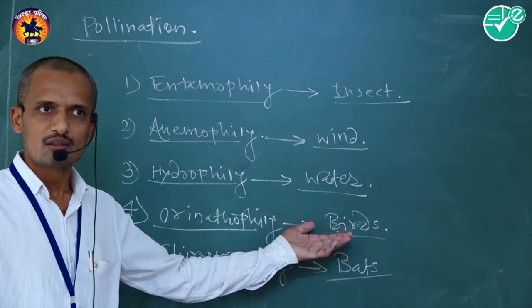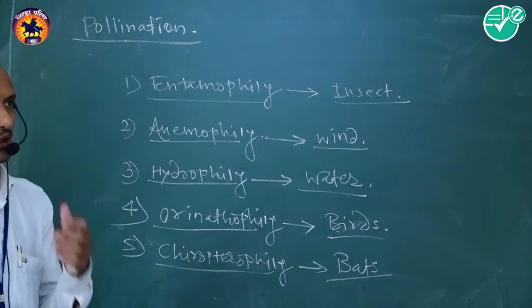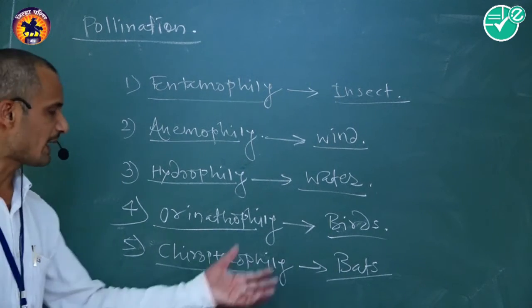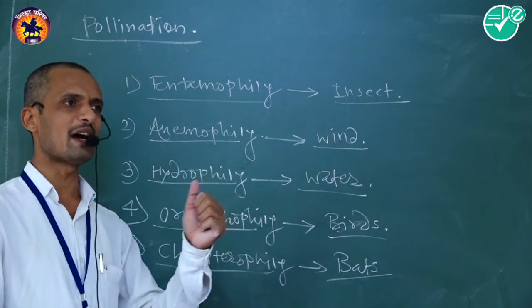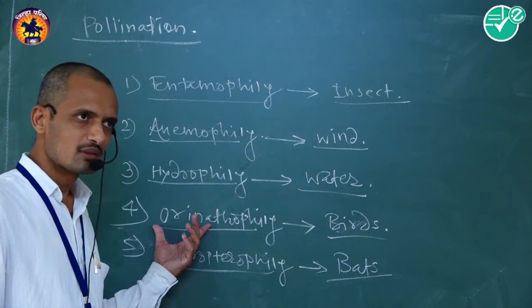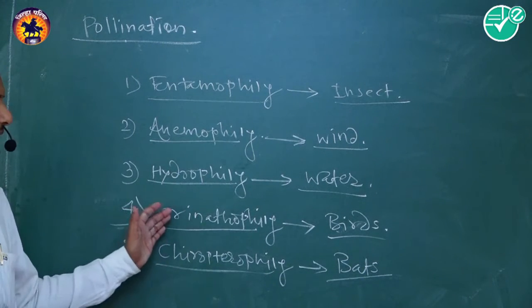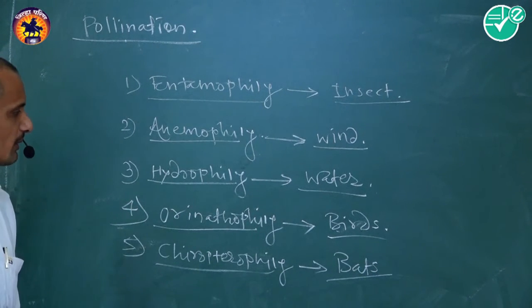Bird is also a biotic pollinating agent. They are required to transport the pollen grain from anther to the respective stigma, and that is called ornithophilous pollination, and the phenomenon is known as ornithophily.